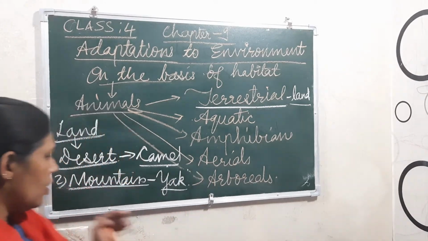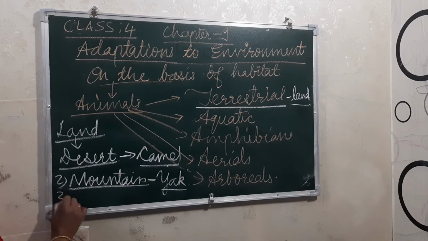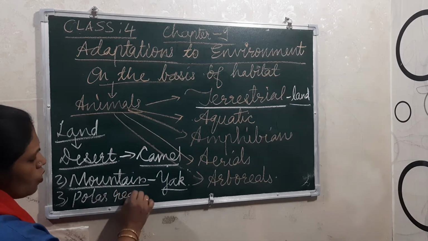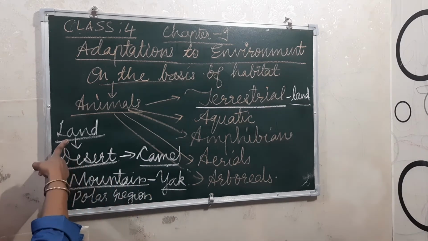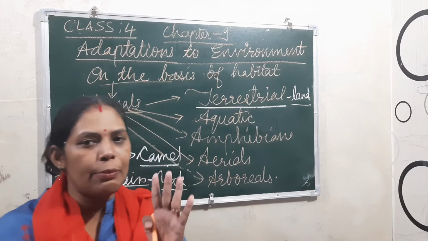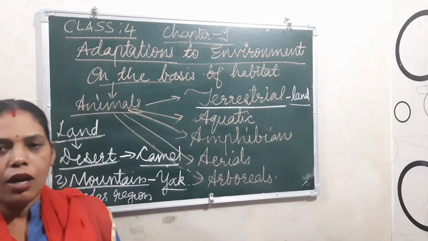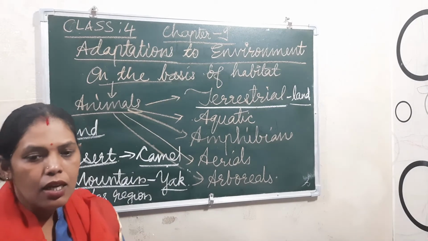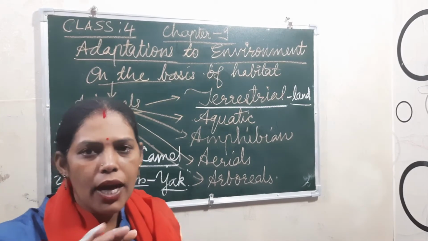Okay, and next, the polar regions also come under land only. In the polar regions you can mainly see animals like the polar bear and penguin. They have adaptations because they live in the polar regions.